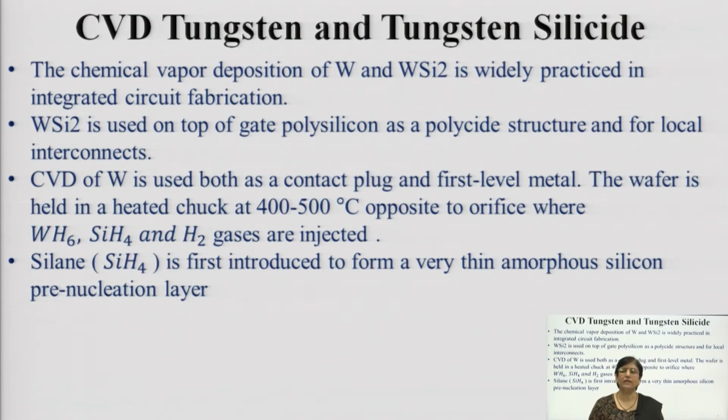Other materials which are being used are tungsten and tungsten silicide. Whenever you are depositing tungsten or tungsten silicide, chemical vapor deposition of these materials is widely practiced. Tungsten silicide is used as the top gate in case of polysilicon or polycide structure to form the local interconnects. Now, chemical vapor deposition of tungsten is used both for contact plugs, that is, if I have got multiple